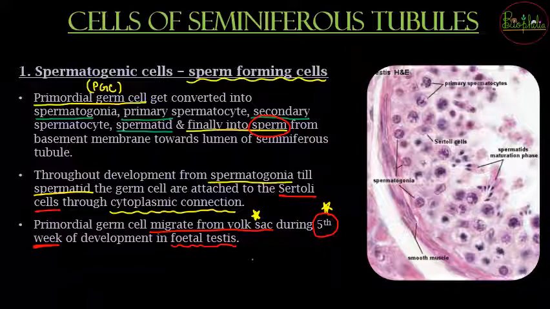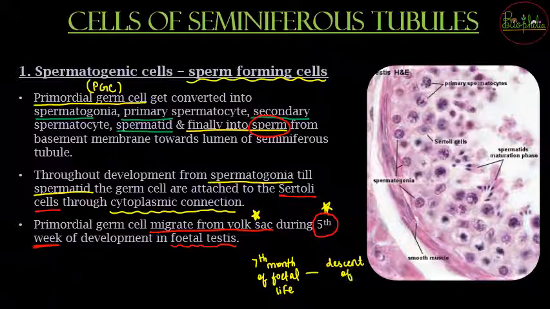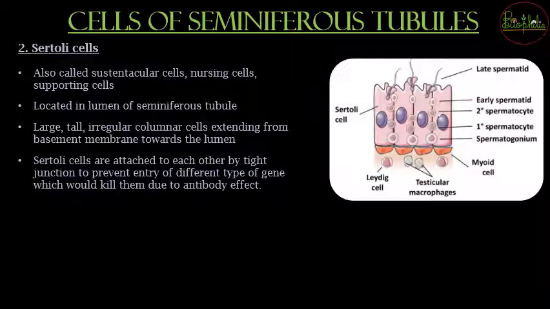And what was the next one? That is 7th month. 7th month of fetal life में क्या होगा? 7th month of fetal life में there is going to be descent of testis. So जो descent of testis है that is happening in the 7th month of the fetal life, or 5th week, that is about 1 month past, the fetal testis is going to have the primordial germ cells. Now the second cells that are formed in the seminiferous tubules, that is Sertoli cells.